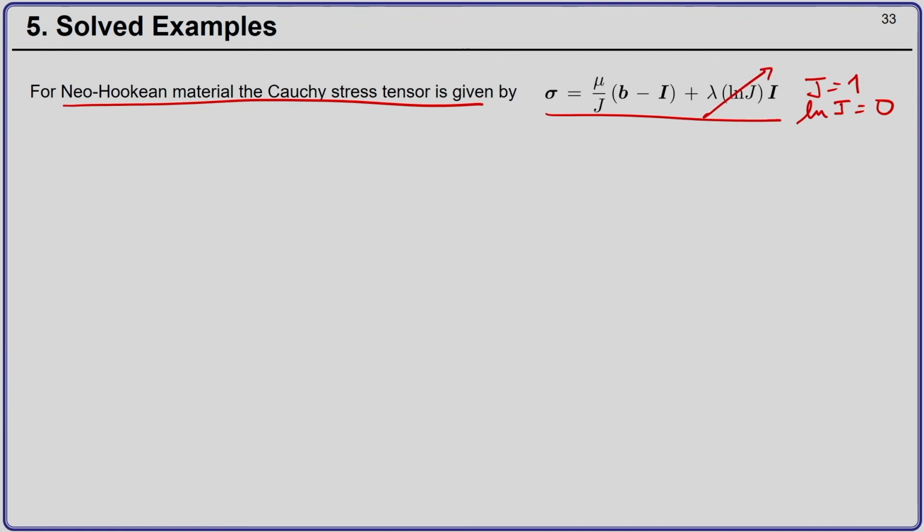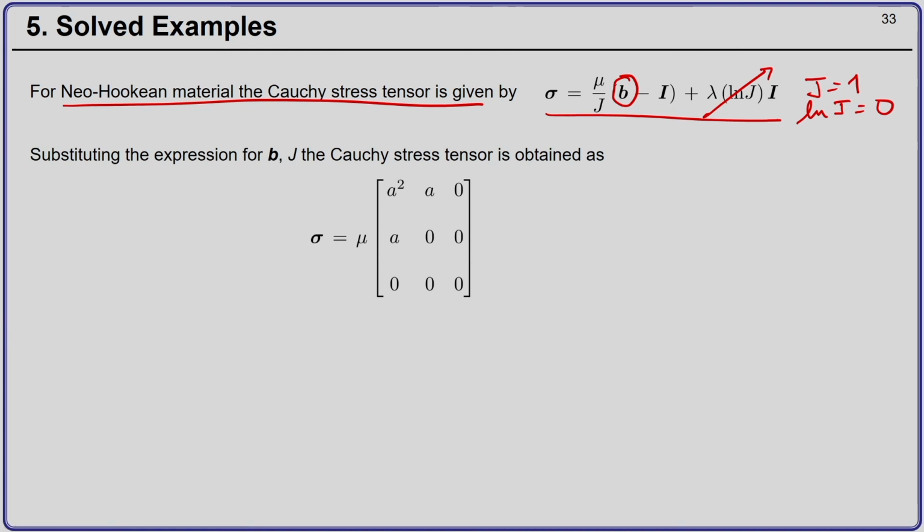So, this term will drop out. I have already computed b, so I can substitute b and simplify. We substitute for b and J, and we get the Cauchy stress tensor as sigma equal to mu times the matrix A squared, A, 0; A, 0, 0; 0, 0, 0. That is your Cauchy stress tensor.